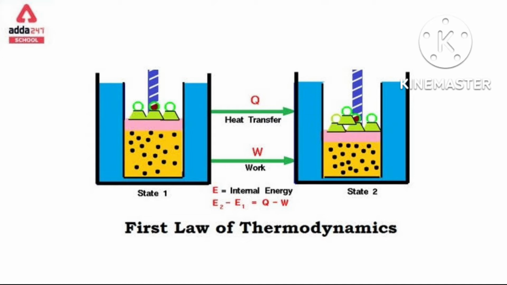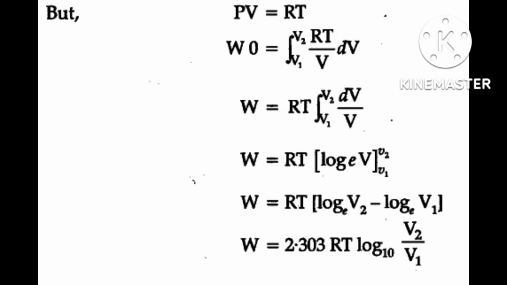Then 10 steps were there. Then you add all the steps' work done. Then that will be the final work done. Final work done you can write simply with the summation sign. Summation means sum. That is minus P into delta V, minus P into delta V you can write. Because volume changed, only one negative sign you are writing.